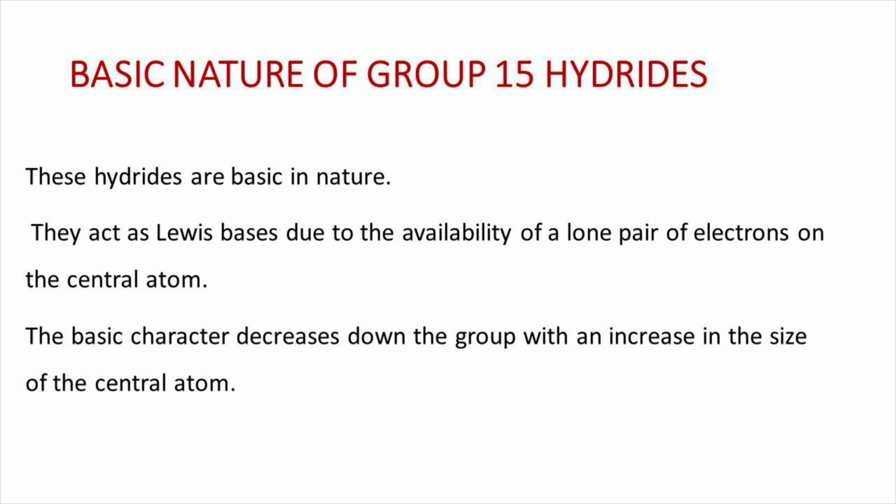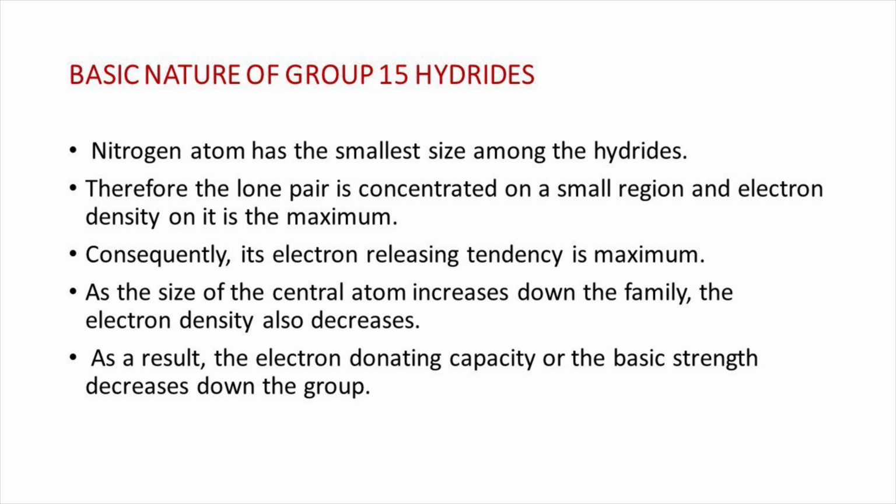Next topic is basic nature of group 15 hydrides. These hydrides are basic in nature. They act as Lewis bases due to the availability of a lone pair of electrons on the central atom. The basic character decreases down the group with an increase in the size of the central atom. We know nitrogen atom has the smallest size among the hydrides. Therefore, the lone pair is concentrated on a small region and electron density on it is the maximum. Consequently, its electron releasing tendency is maximum.